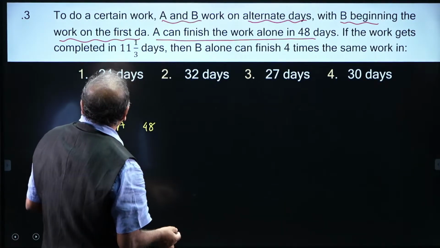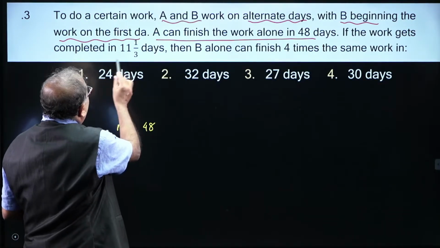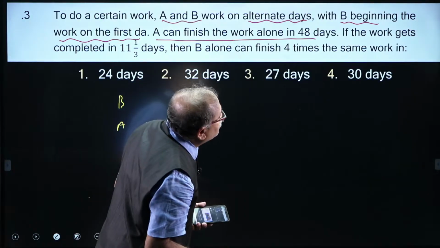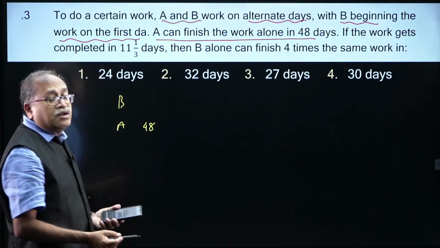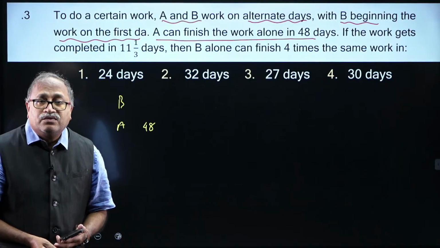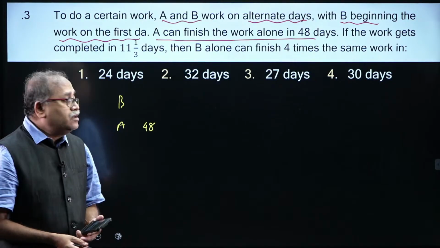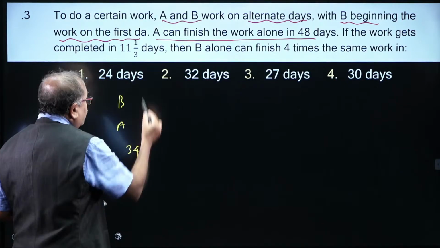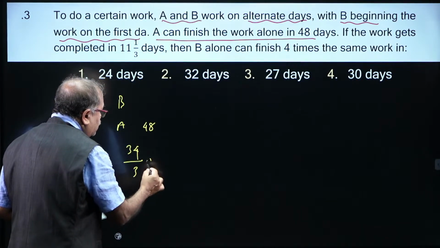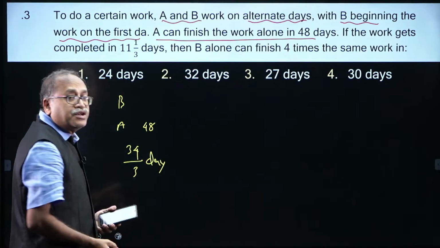If they together completed the work in 11 1/3 days, that is 34/3 days, 33 plus 1, 34/3 days, the whole work is completed.